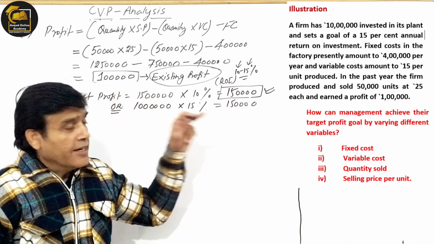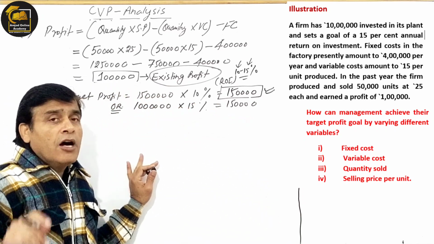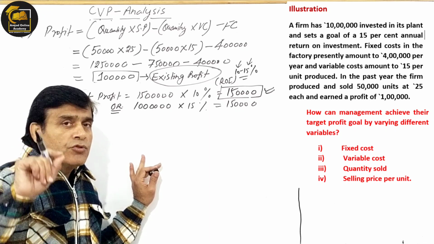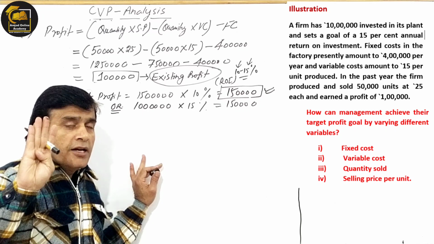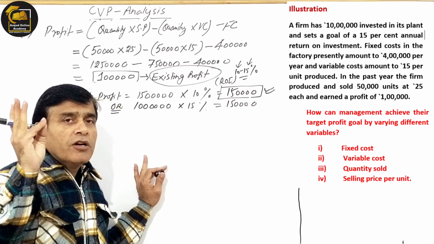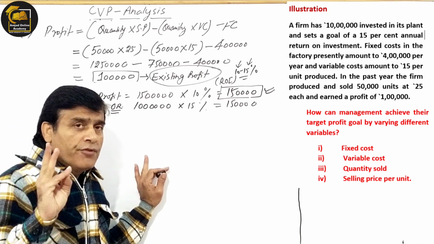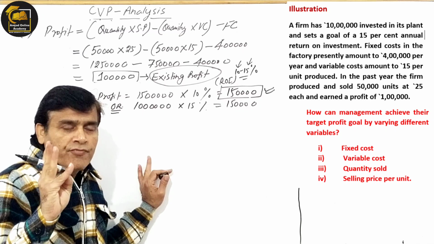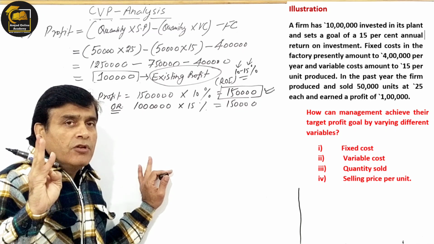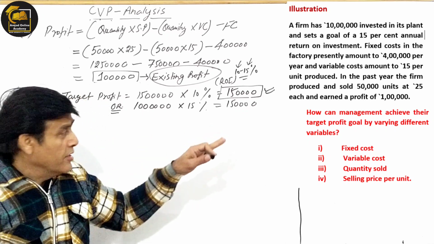Now the question is, if you see the question, it is asked from you कि how will you achieve this 1,50,000 if you have to change 4 variables. अगर आपको क्वेश्चन में 4 वेरिएबल चेंज करने पड़े तो आप कैसे अचीव करोगे? आपको अगर फिक्स कॉस्ट चेंज करना पड़े, if you have to change the fixed cost, then how will you achieve? If you have to change the variable cost, how will you achieve? If you have to change the selling price, then how will you achieve? If you have to change the quantity, then how will you achieve? So these are the 4 things I will tell you.